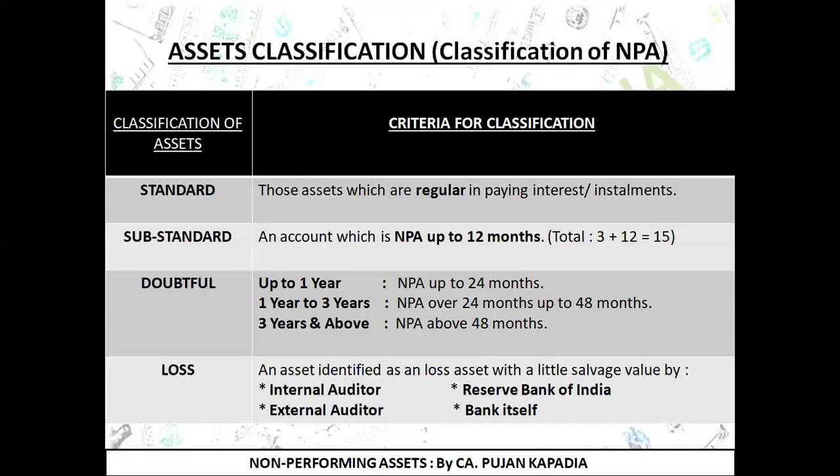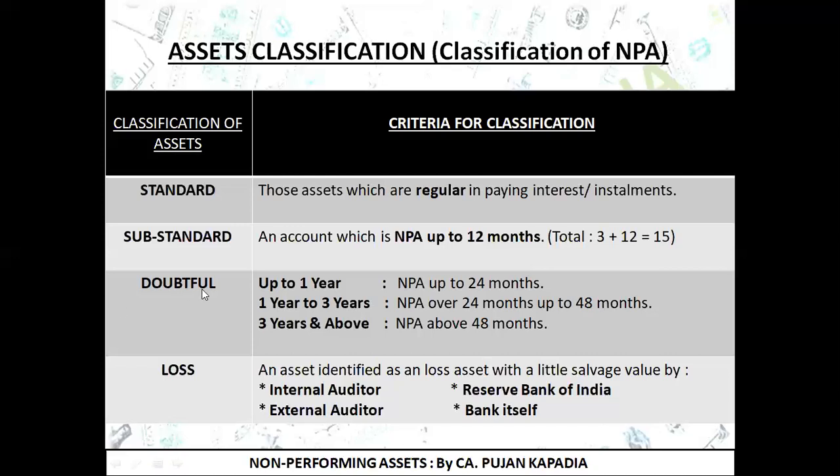So if I have given a loan on 1st January and my customer is not paying till March 2020, that is 3 months had already passed, so I will consider that account as an NPA. Now April went. In April also he has not paid the amount. Then in the month of April itself, I am going to classify that account as a substandard asset. Why? Because NPA has already been recognized and now, up to 12 months, this account is going to fall under the category of substandard asset. I hope I am clear with this particular part.